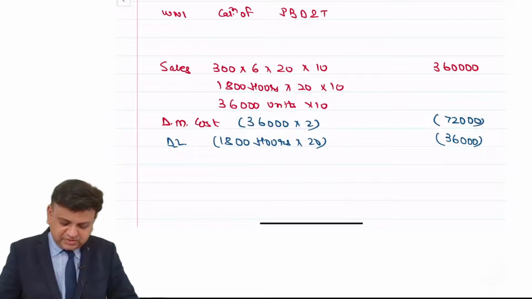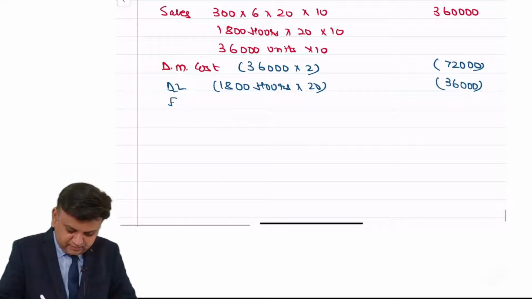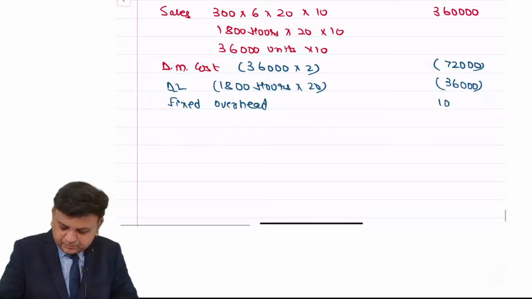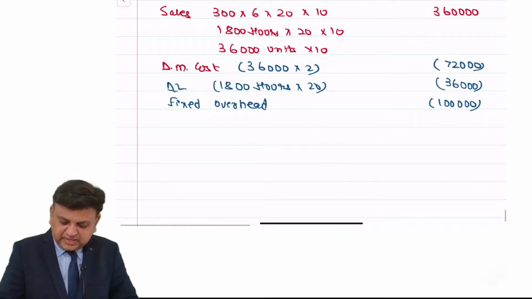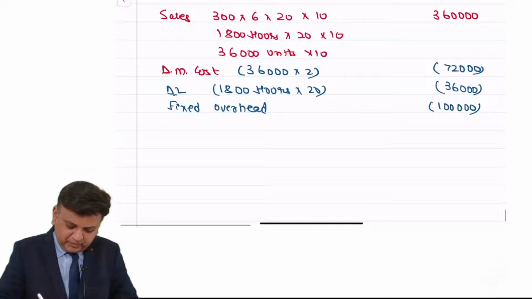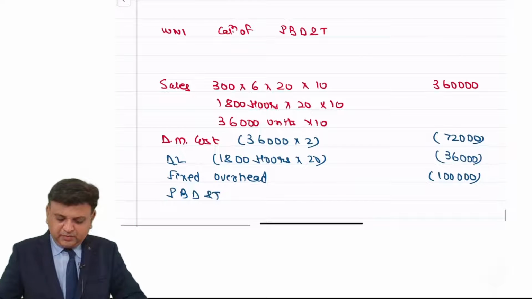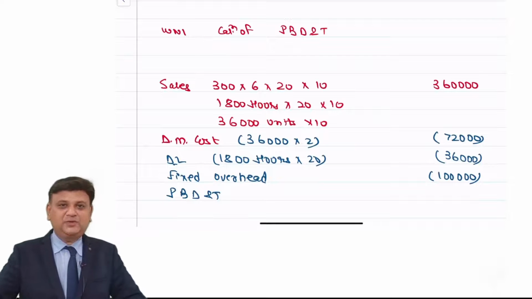Next is provided to us as fixed overhead. It is an amount of rupees 1 lakh. So this is profit before depreciation and taxation from end of year 1 to end of year 4.